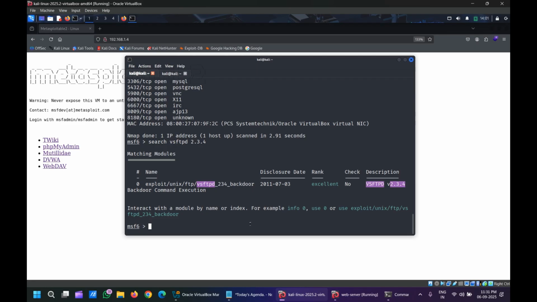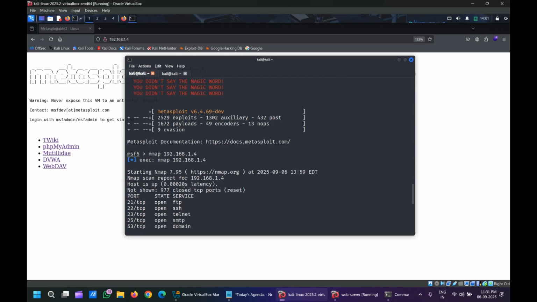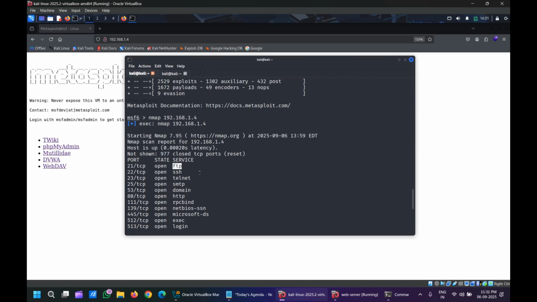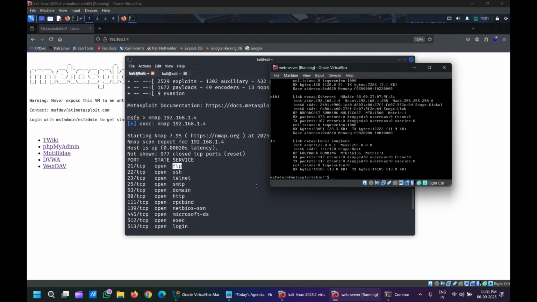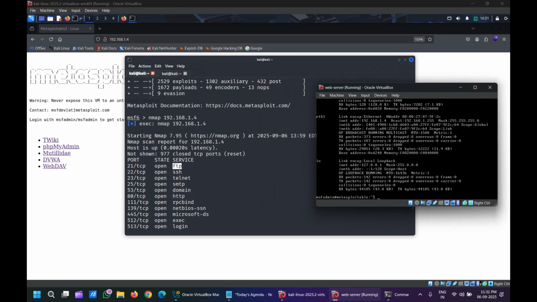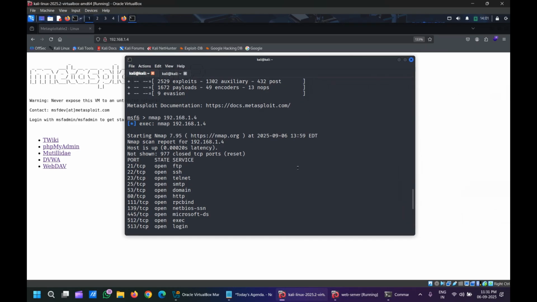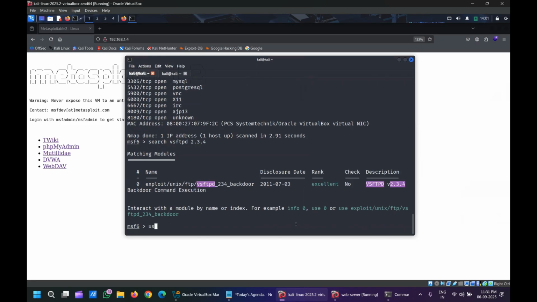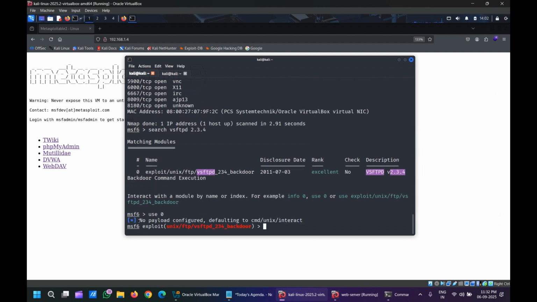I will show you how to use this one. This is called an exploit. Exploit means it's a code. Here we are able to see one service is running, the FTP service. Now I will take the example of this FTP service and show you how I will hack this web server. Here the web server is on and it is running. But without touching this web server, I will show you how we can hack it. Okay, going somewhere further, we can use the command use 0. 0 means the index number, use 0. It says no payload configured, defaulting to cmd/unix/interact.